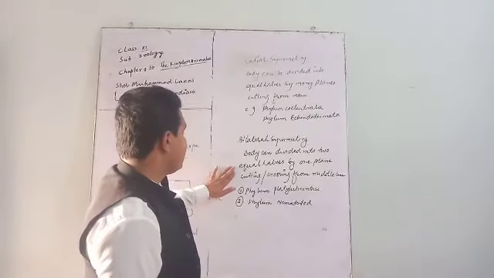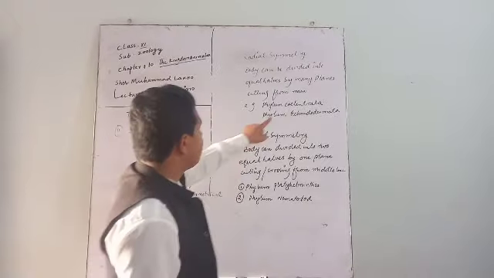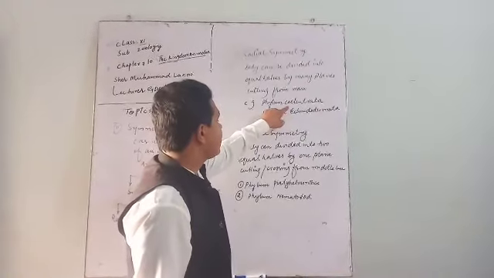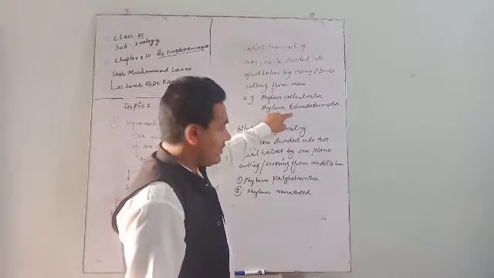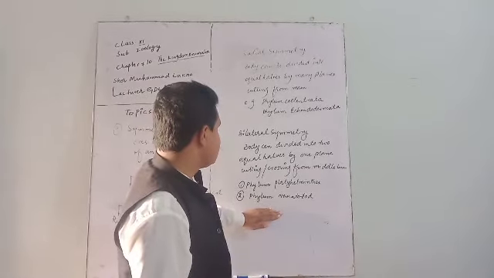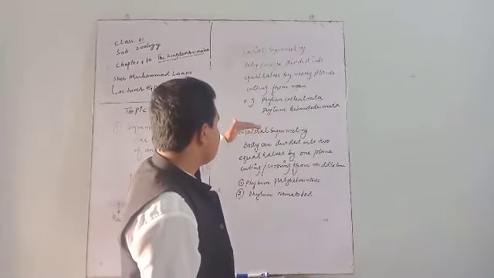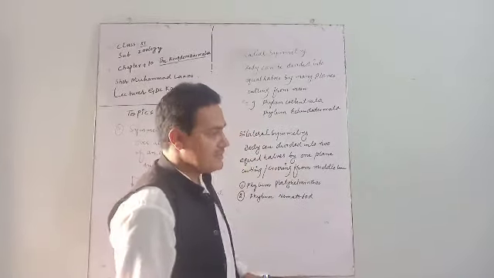These are all phyla except phylum Coelenterata and phylum Echinodermata. All the other phyla are included. They have bilateral symmetry in their body.